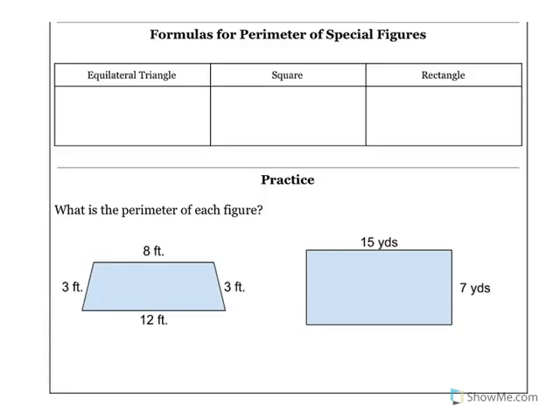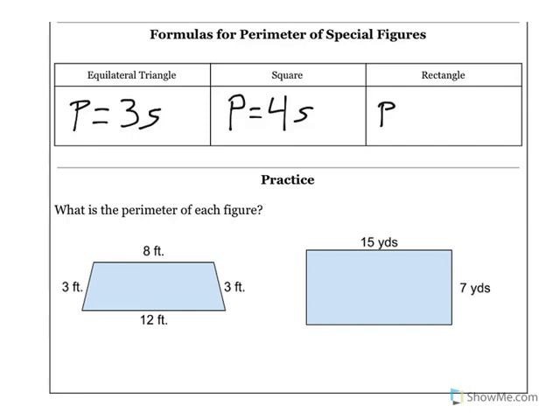A couple of formulas that you may need to remember, or would like to remember, to make things easy for perimeter. An equilateral triangle is just a triangle that has the same length on each side. And the perimeter for that would be equal to 3 times the side length. Whatever the side length is that's the same all the way around, we could multiply that by 3 since there are 3 of those same sides. Similarly, for a square, the perimeter is going to be 4 times whatever the side length is. Since it's the same size on every side, we just need to multiply it by 4.